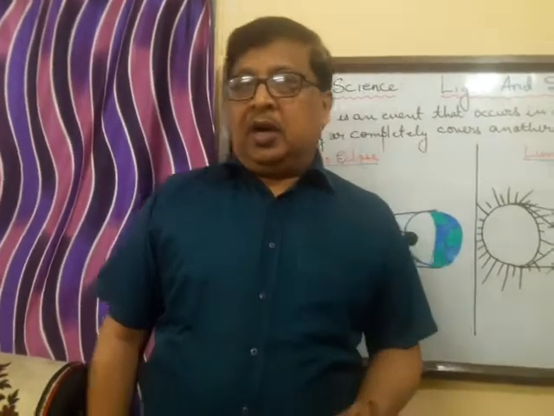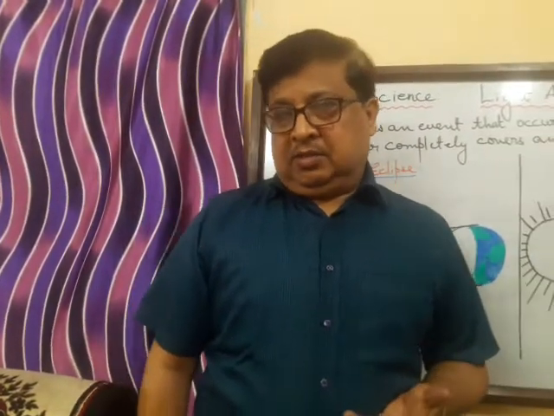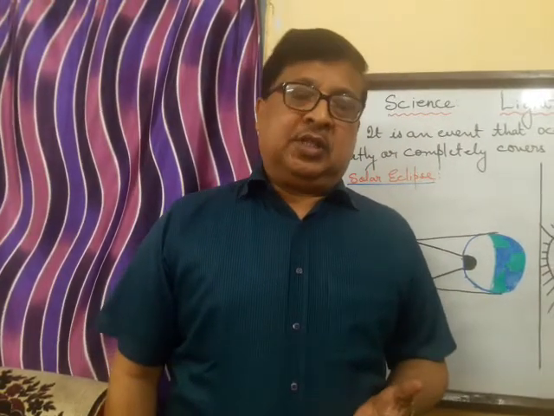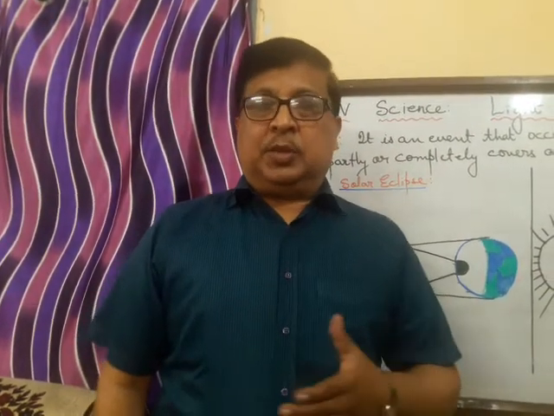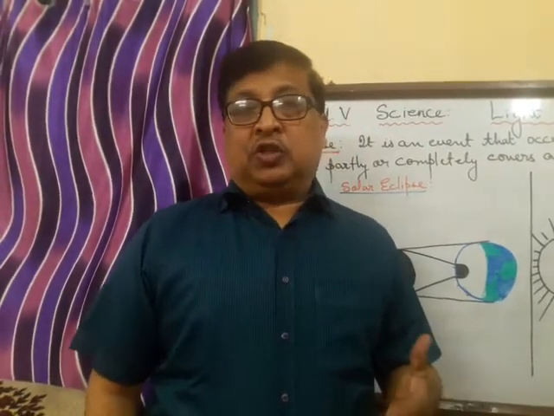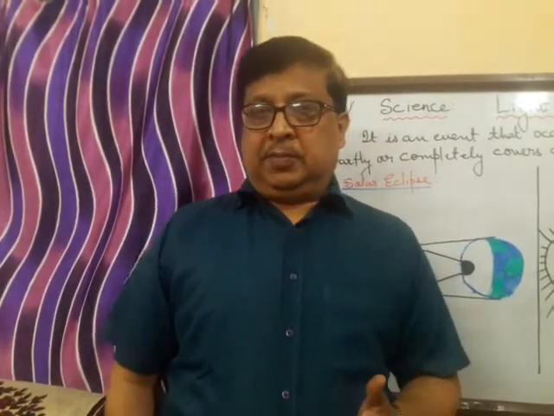Now just to recapitulate, children, what we had done in the earlier video classes. We had seen about light. Then we went on to classify the substances when light falls on them, how different substances behave as transparent, translucent and opaque objects.